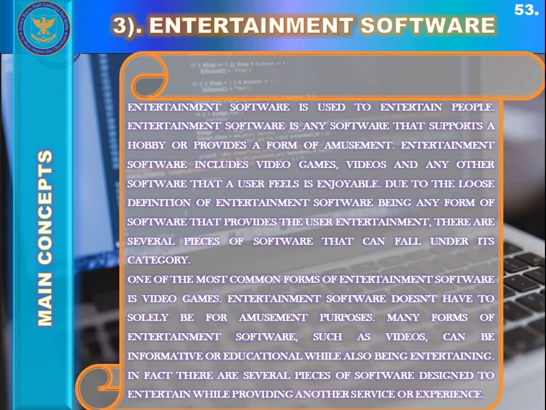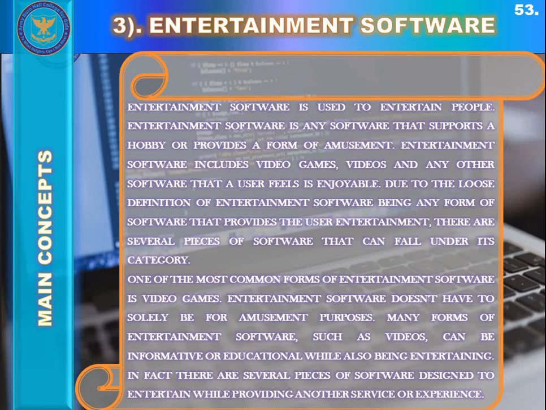The third type of software is entertainment software. Entertainment software is used to entertain people. It includes games, audio video player, etc. Entertainment software is any software that supports a hobby or provides a form of amusement. So entertainment software includes video games, videos, and any other software that a user feels is enjoyable. So entertainment software is a form of application software or software that is designed to perform specific tasks for a user. Due to the loose definition of entertainment software being any form of software that provides the user entertainment, there are several pieces of software that can fall under its category.